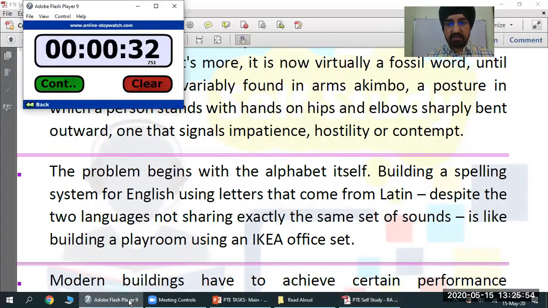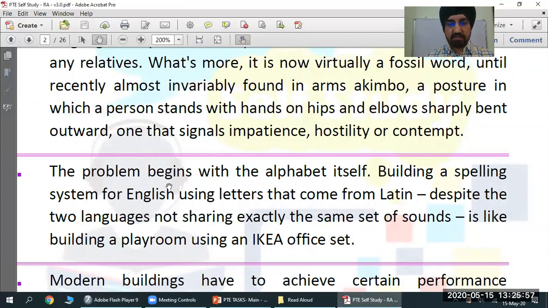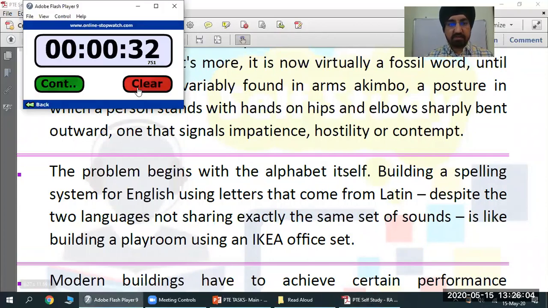So Bala, you are getting this one next. The problem begins. Okay. You will get 30 seconds because the text is more. Just prepare.